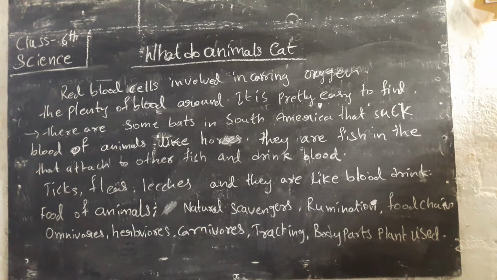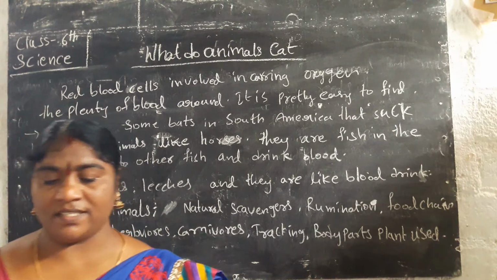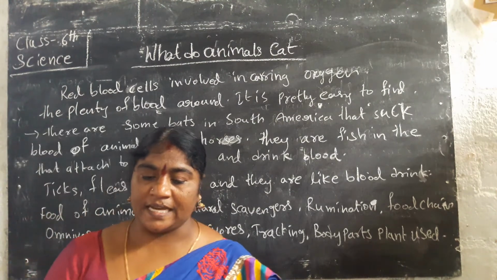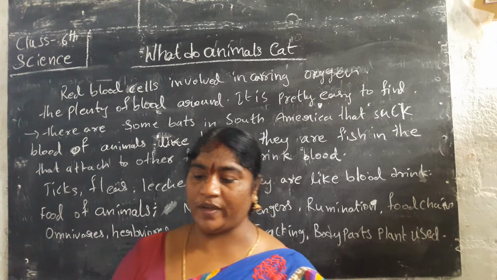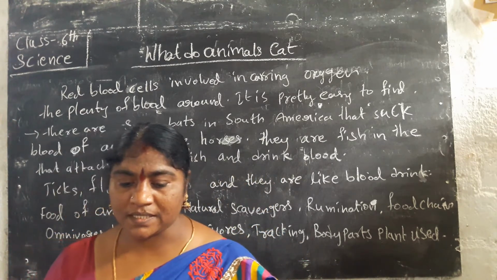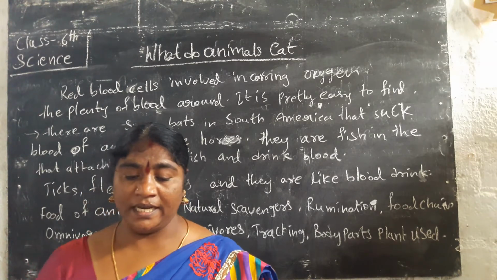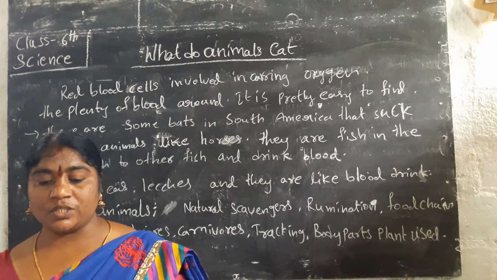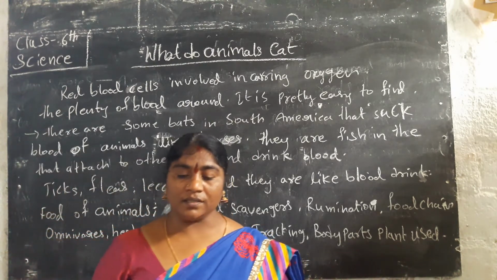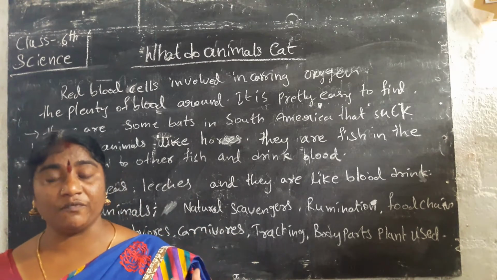What do animals eat in this lesson? Children, you should learn the lesson first. Most of the different types of animals that live in our surroundings have their own food habits. How can they eat the food? Sucking, licking, picking, chewing, peeling, swallowing, these are the different ways in which animals take in their food.